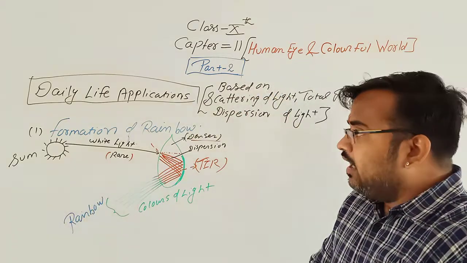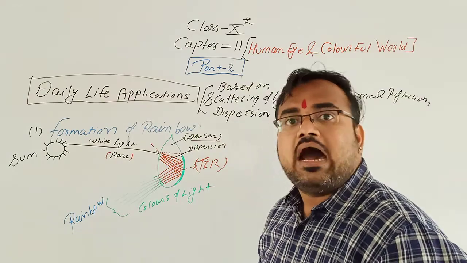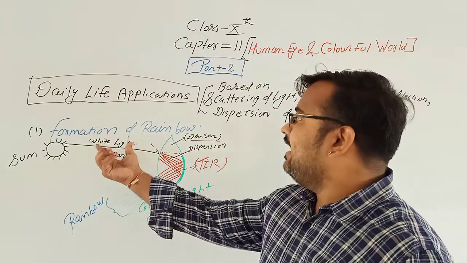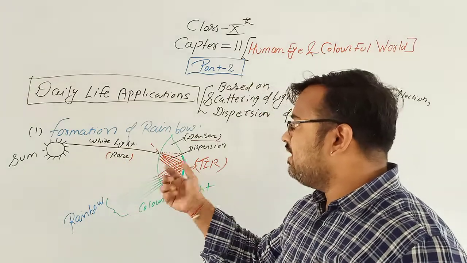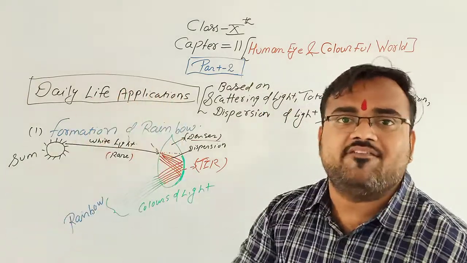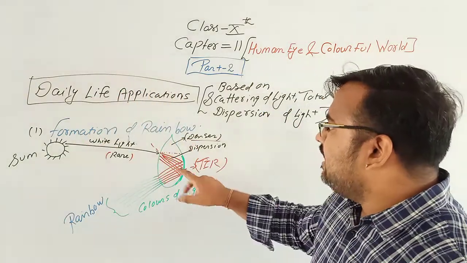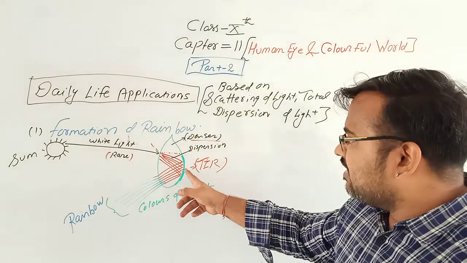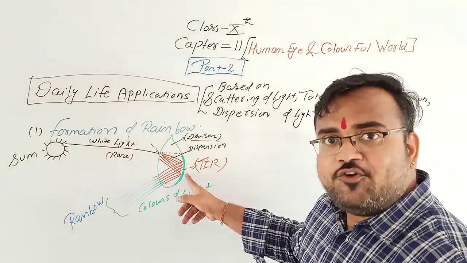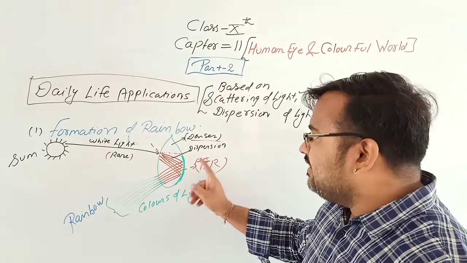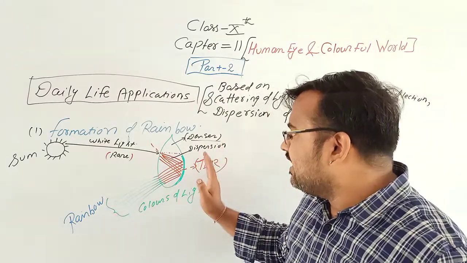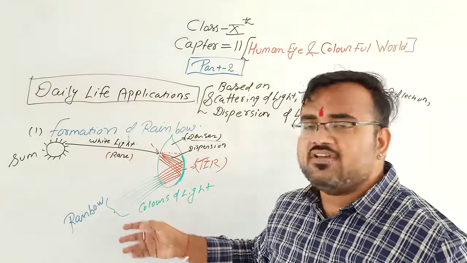Clear? Rainbow. Now see how the rainbow is formed. When the white light enters from rare to denser medium, the white light spreads into its 7 colors, which is known as dispersion. Now these 7 colors, after striking the internal part of the water droplets, will bounce back. They will again reflect into their previous direction.